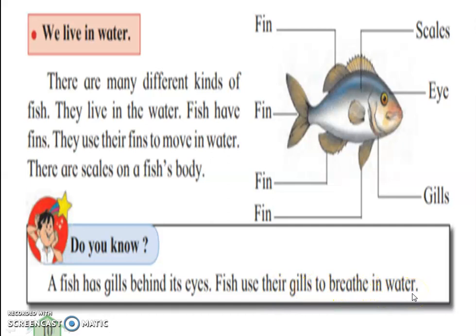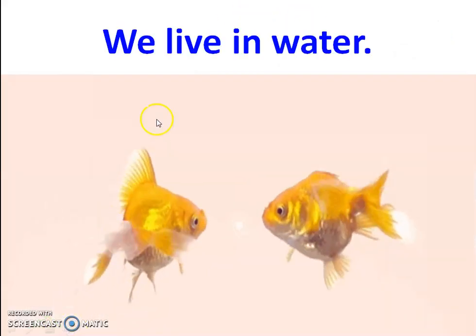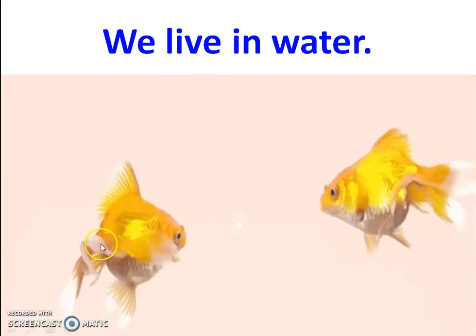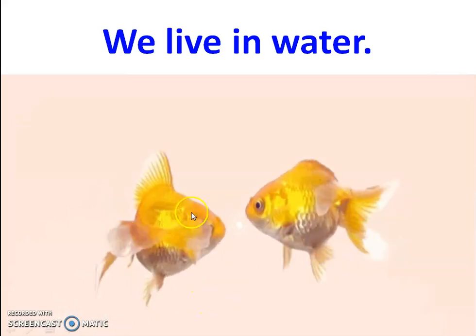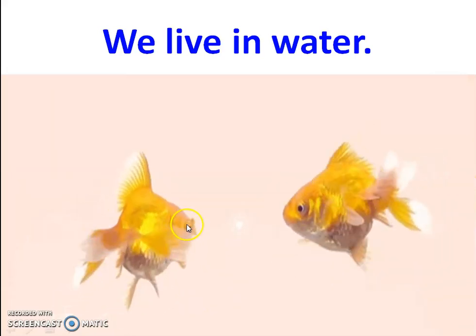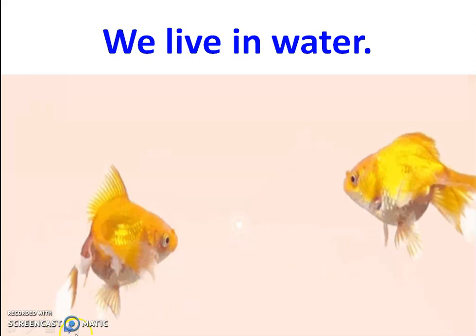Okay, next category is the water animals. They have scales on their bodies and they have gills. Here you can see they have gills for breathing, and they swim in water with the help of fins. Here you can see the fishes swimming in water with the help of their fins, and they have gills for breathing.